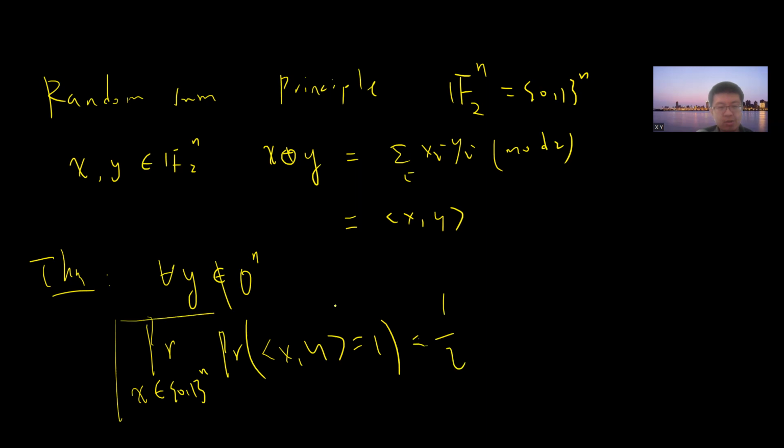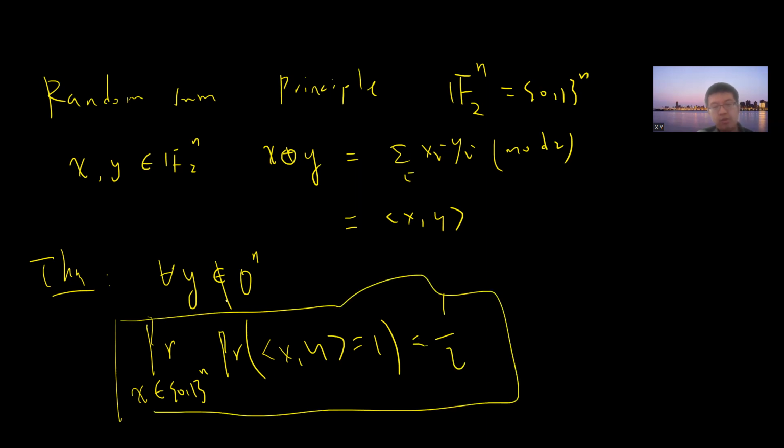So this is the theorem. Given any non-zero y, and I randomly choose a vector x, the probability that the inner product is 1 is half. Well, this is trivial. If you think a little bit, you can prove it by yourself.